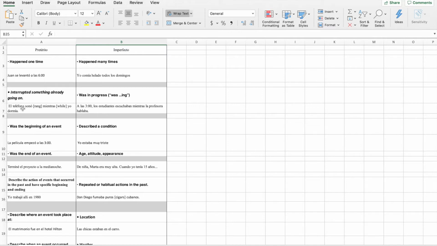All right, when something happened, right, and something else disrupts what was happening. For example, el teléfono sonó mientras yo dormía. So the action that was completed, here we're talking about two different actions, all right? The phone rang and I was sleeping. Two different actions. The action that happens once and was completed has to be in pretérito, all right? And the other action that is in progress has to be in imperfecto. We're going to talk about this one later.